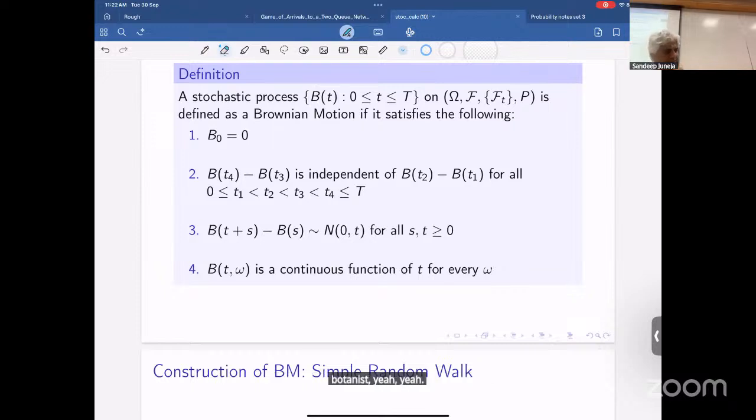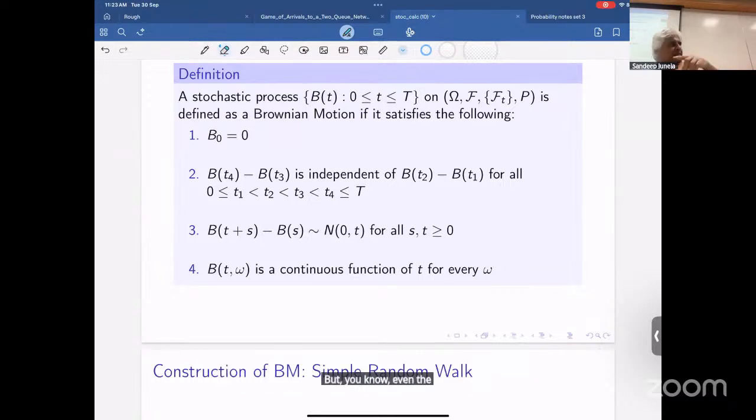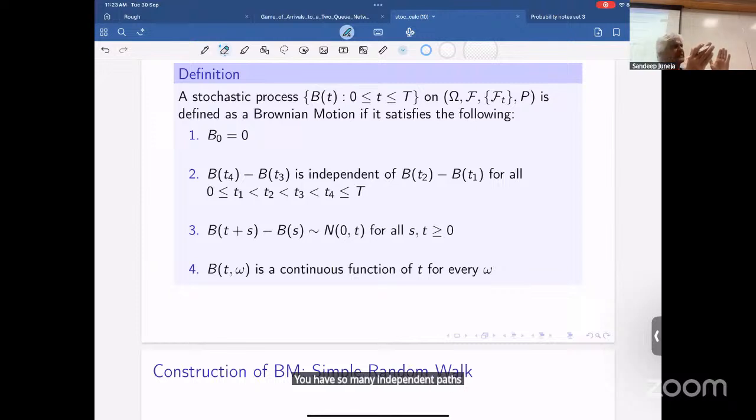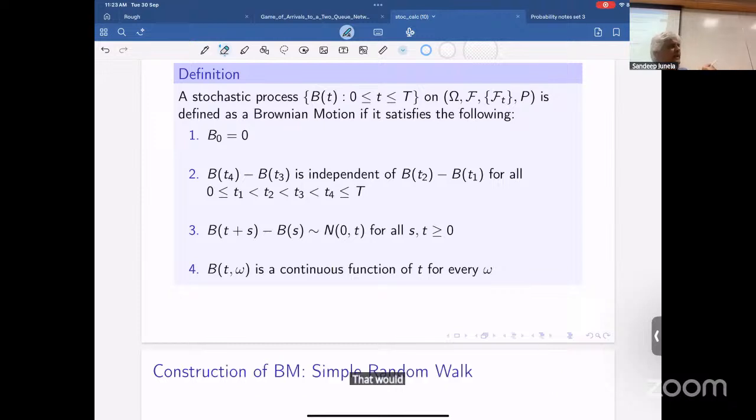Just a smaller set of bio. Yeah, so he kind of stipulated these conditions without spelling them out in this manner. But even the Gaussian part is exactly what you're saying. If you take any interval and just keep on chopping it up, you have so many independent parts, you expect the sum to look like Gaussian because we know the central limit theorem.